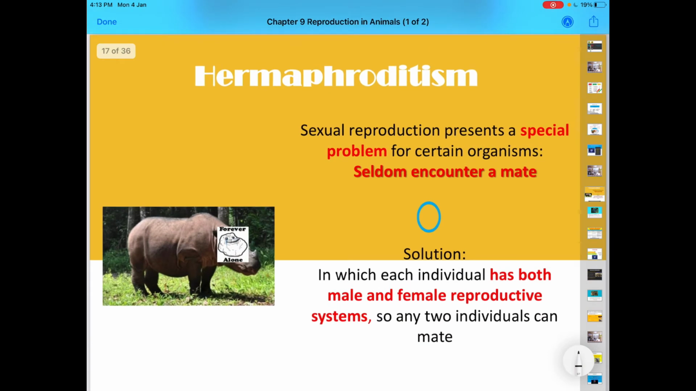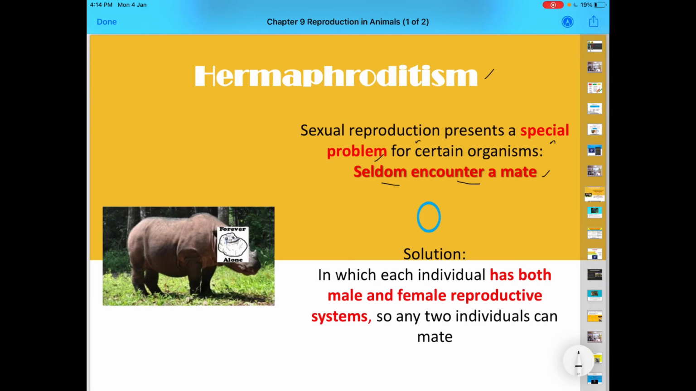Now we go into hermaphroditism. Sexual reproduction presents a special problem for certain organisms. Only certain organisms have this. Usually the organism will seldom encounter a mate. This type of organism has difficulties in finding a mate. So how can this organism solve their problem? They are under hermaphroditism.